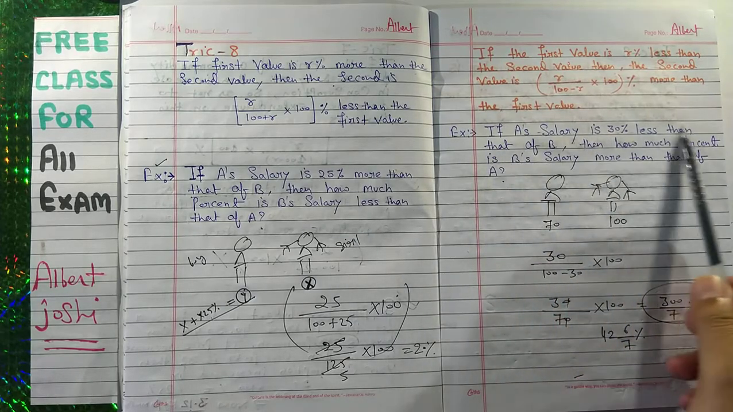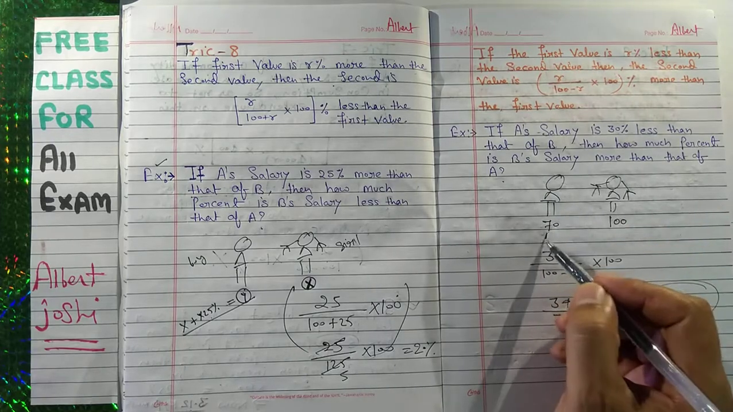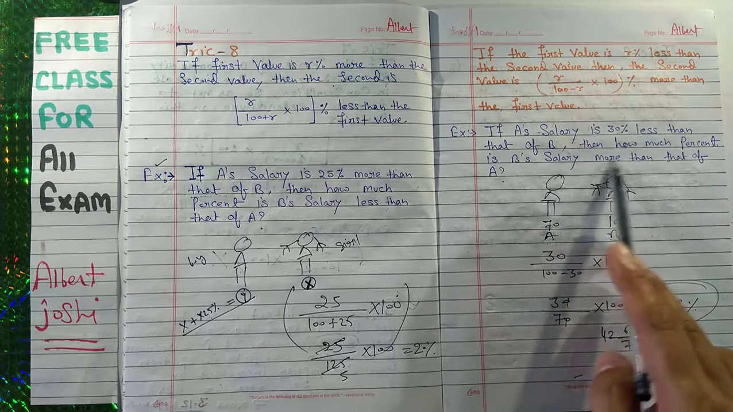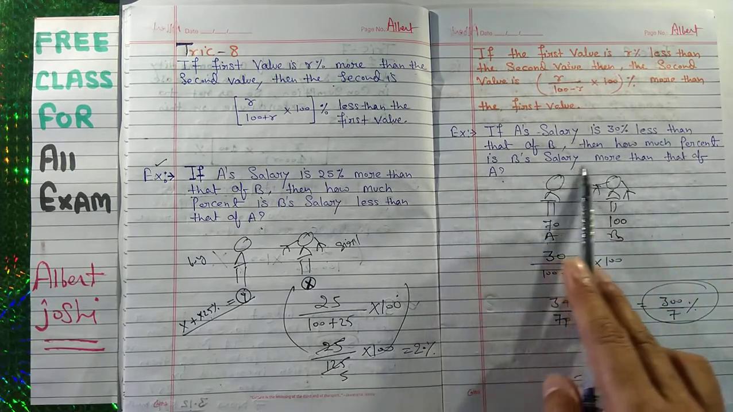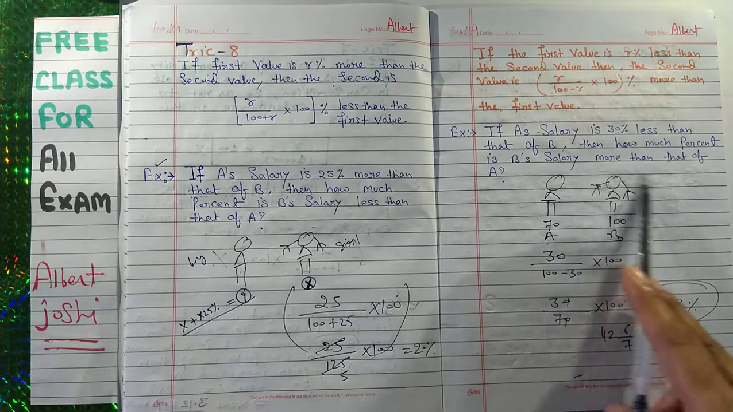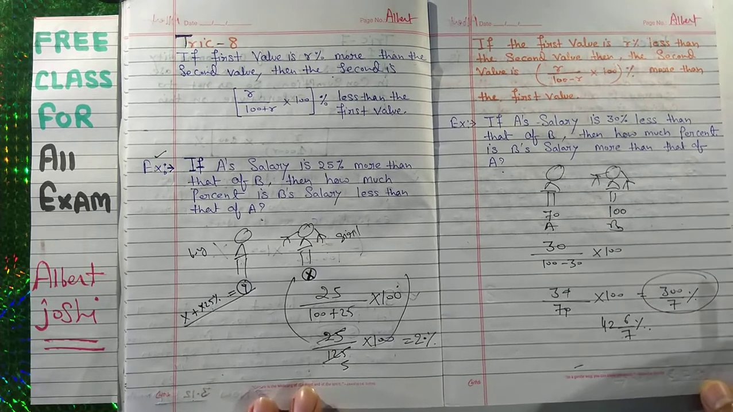If A's salary is 30% less than B's, then how much percent is B's salary more than that of A? Her salary is more than A's by 42.67%.